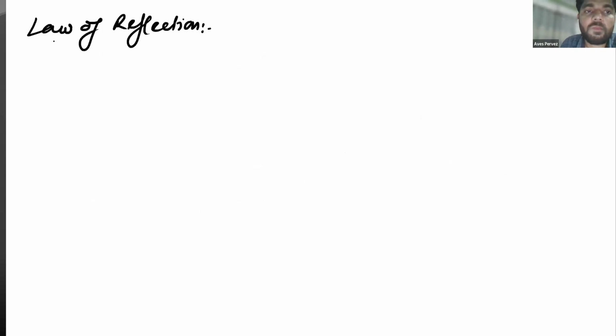Now there are laws of reflection. What are the laws of reflection? There are some laws that light follows. Whenever we say that reflection is taking place, the laws of reflection will be followed.